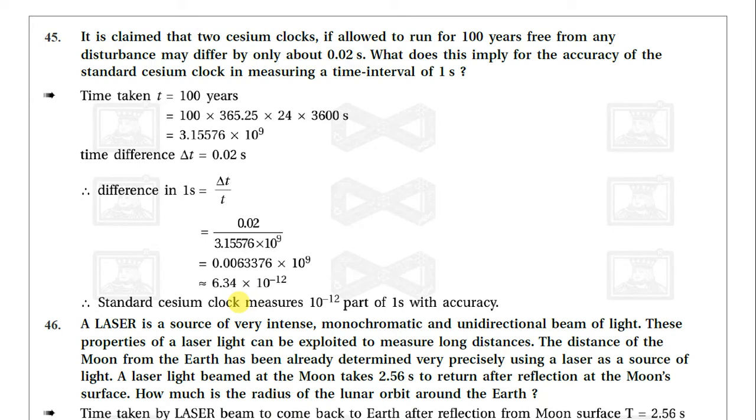And delta t is equal to 0.2 seconds, which is the difference. So delta t by t is equal to 6.34 into 10 raised to minus 12. So the standard cesium clock measures a 10 raised to minus 12 part of 1 second with that accuracy.